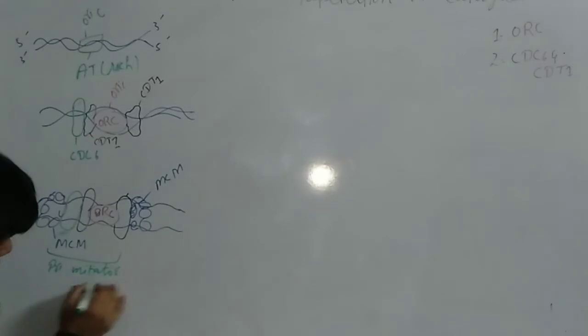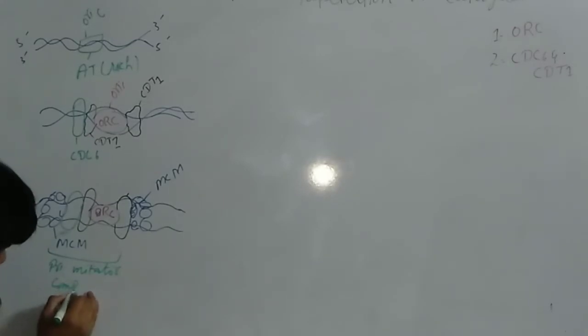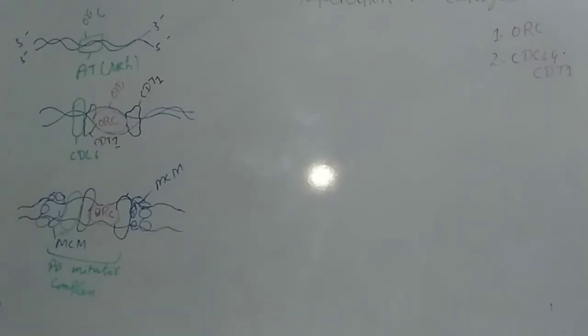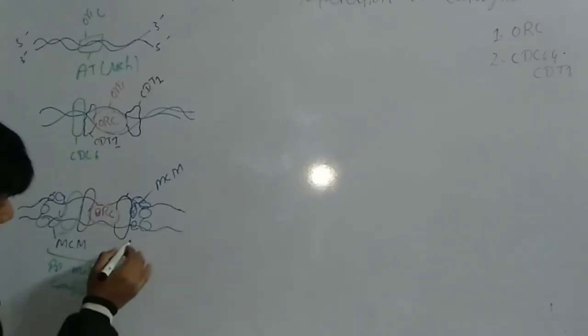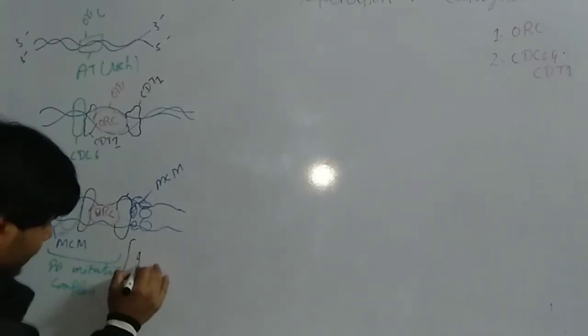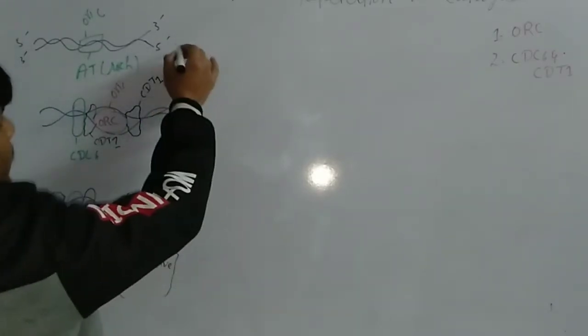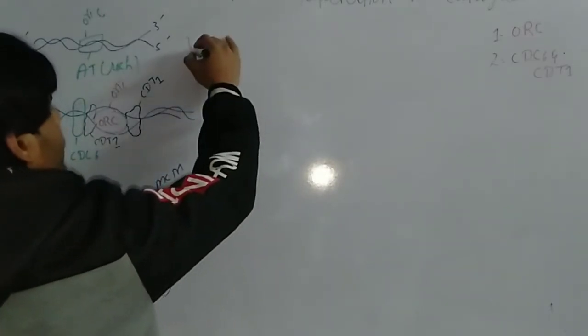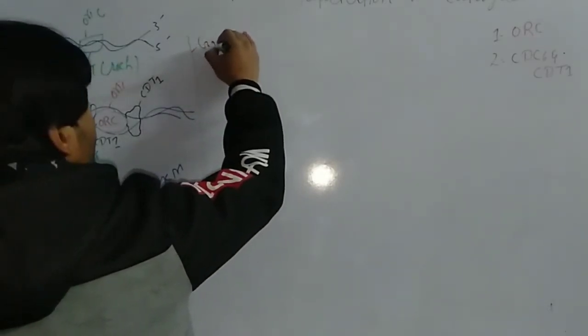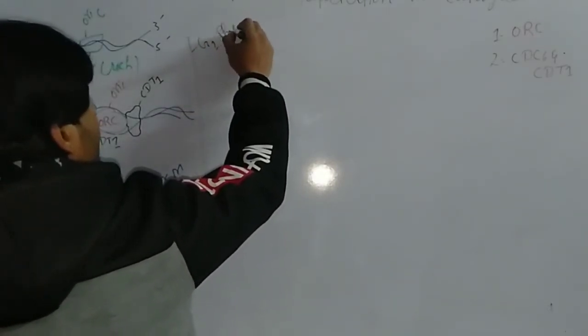Pre-initiator complex. And this pre-initiator complex is usually in inactive form. And all this process is going on in G1 phase of the cell cycle.